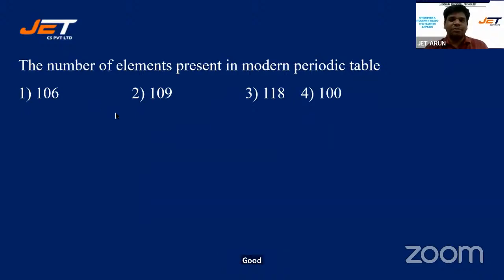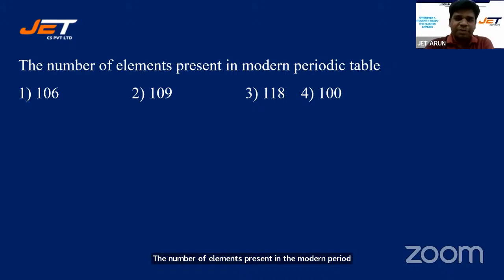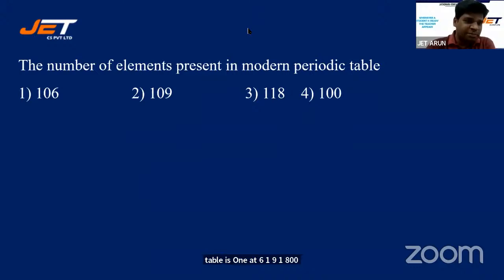The number of elements present in the modern periodic table is 106, 109, 118, 100. Oh, good. Everyone is giving the right answer. Consistent response. Absolutely right. Option 3.